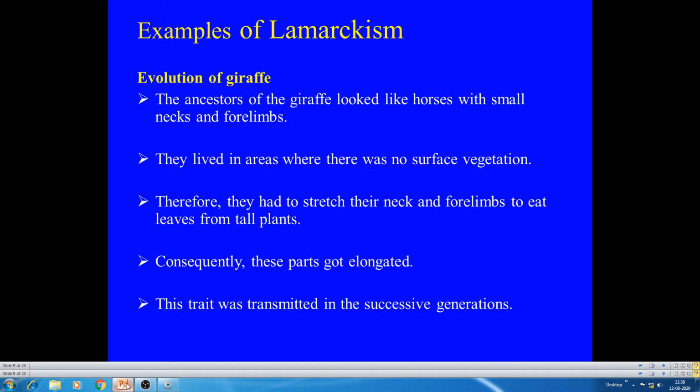Because of the need, it stretches its forelimb and neck, so that organ is elongated. Consequently, this animal transmits these characters to its offspring, and it continues to the successive generations.